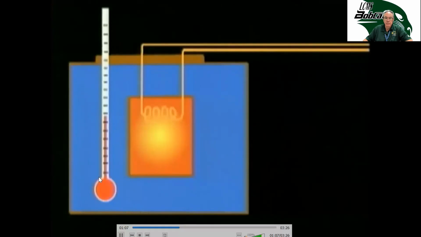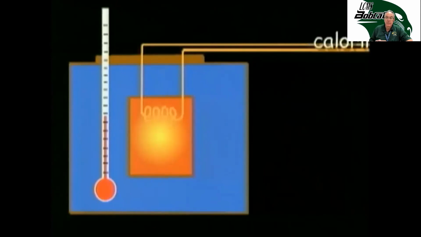A special instrument is used to measure calories. This is called a calorimeter. So they dehydrate the food and they put it inside here, and it's burned to see how much energy it releases. So you find the temperature of the water before, and then the food is burned. You find the temperature of the water after. That's how much heat went from the food into the water. So that's how many calories were in the food. It is called a calorimeter.